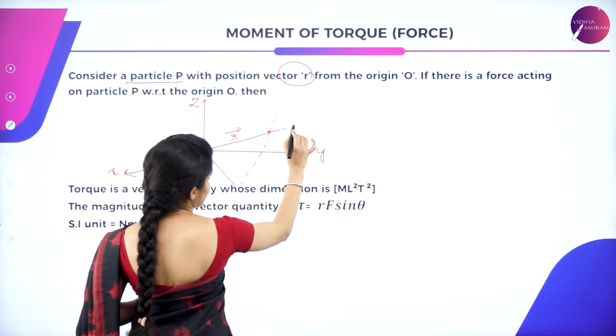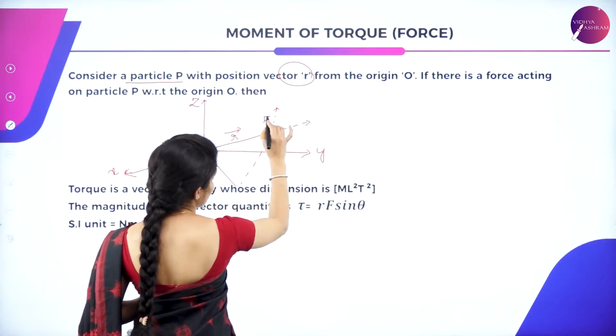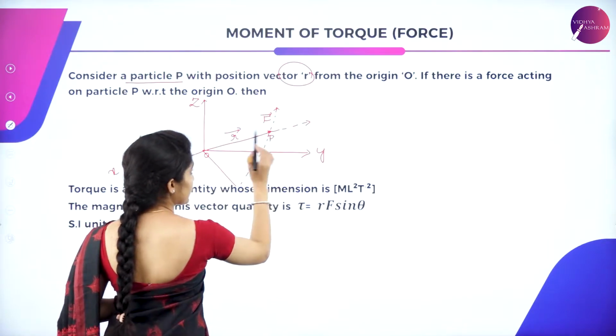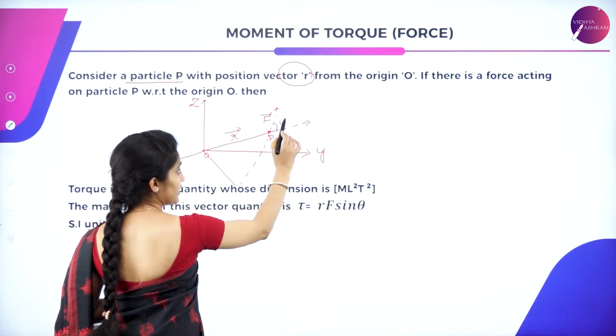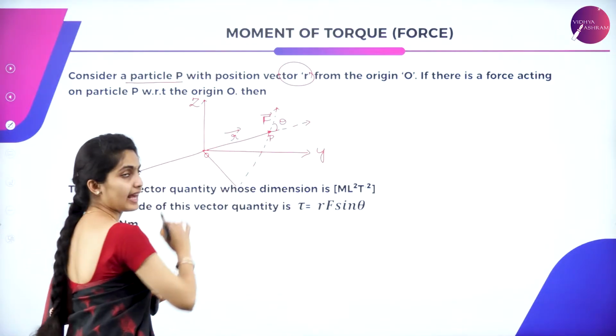So you have the position vector and the force, which is a vector product. So here is the particle P and it makes an angle theta over here. So here you have R as well as F.